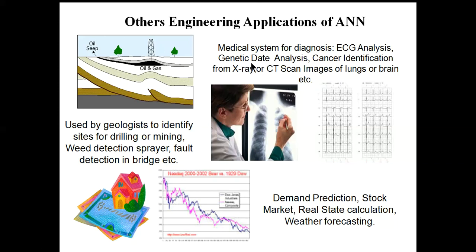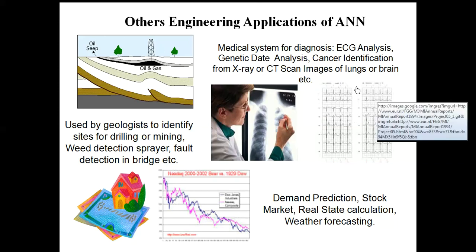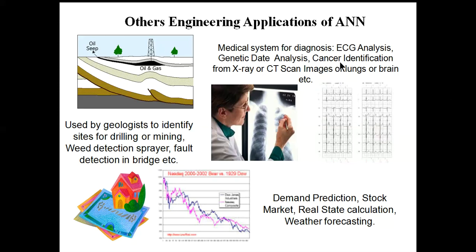Next, suppose genetic data analysis. You can see that for different diseases, different kinds of genes are responsible, and during disease these genes are activated for a certain amount of time. If that kind of data is available to us, called microarray data, then by using it we can predict the status of the human body, like whether it is cancerous or tumorous or not. You can see that it is written as cancer identification.